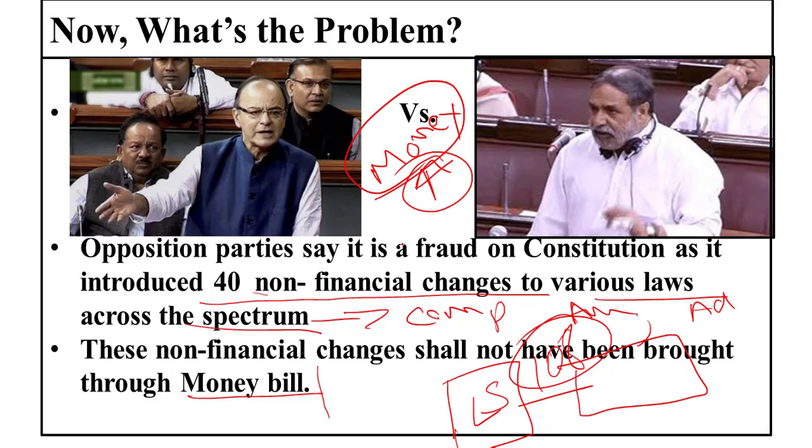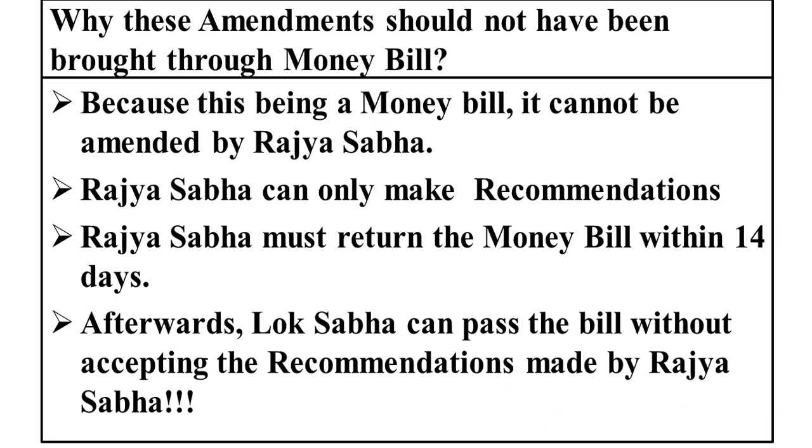Now we can have a look at the other slides. Why should these amendments not have been brought through the money bill? We can read them one by one. Because this being a money bill, it cannot be amended by Rajya Sabha, as we have seen earlier. Second, Rajya Sabha can only make recommendations with respect to money bills.